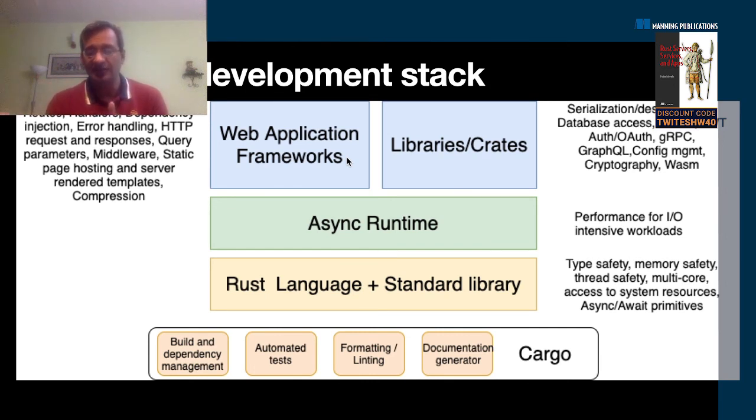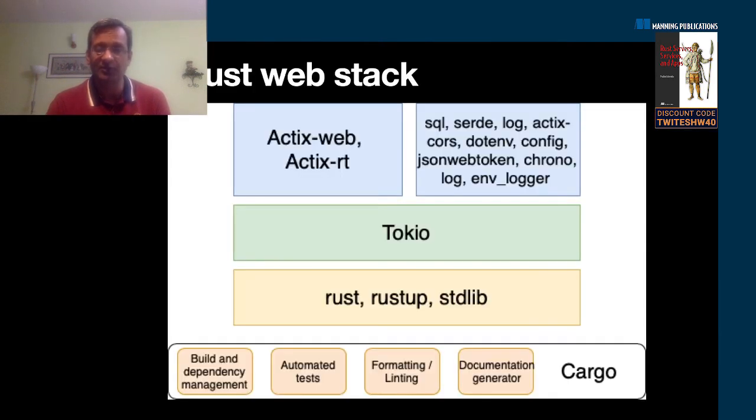And in addition, there are third-party high-quality libraries available for things like serializing and deserializing your data as it goes over the network, for accessing different types of databases, Postgres, MySQL, MongoDB, whatever you can access. You can do authentication, you can do gRPC, GraphQL. So for all these things, there are libraries available. The reason I'm putting these up is because these are some of the things people working in the web development domain would want to know. Can I do all this in Rust? Yes, you can. Today you can do it.